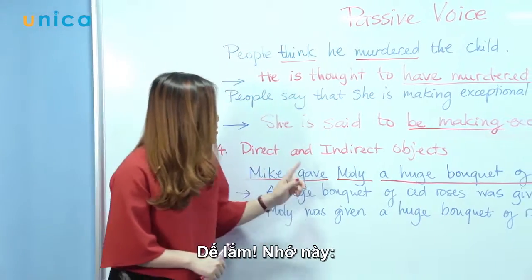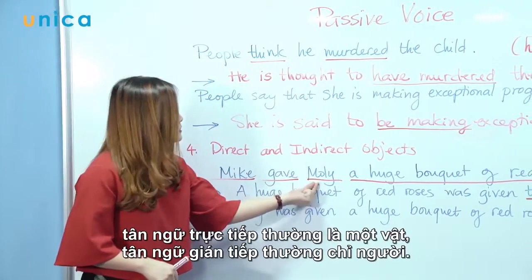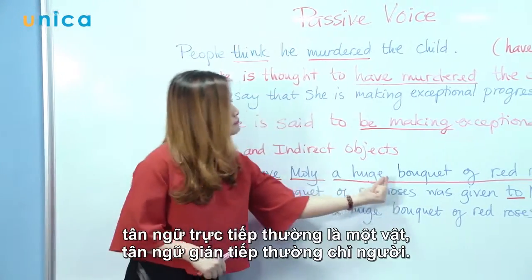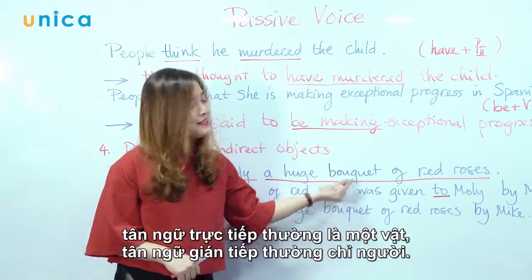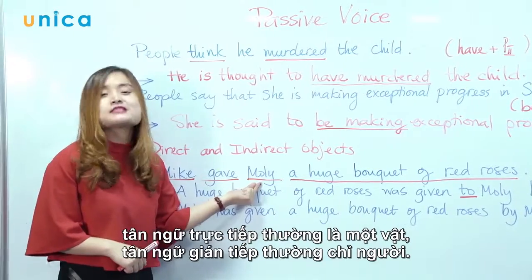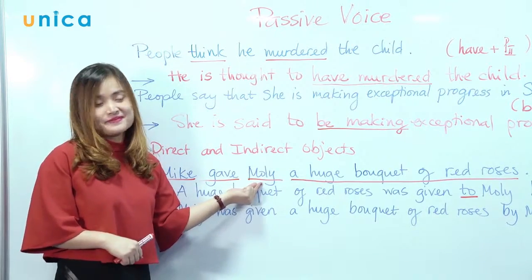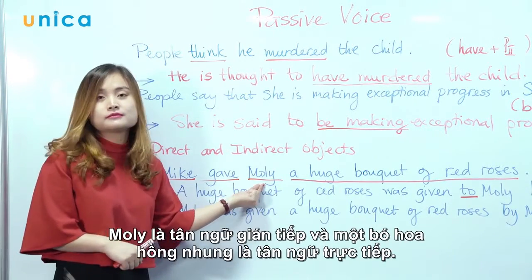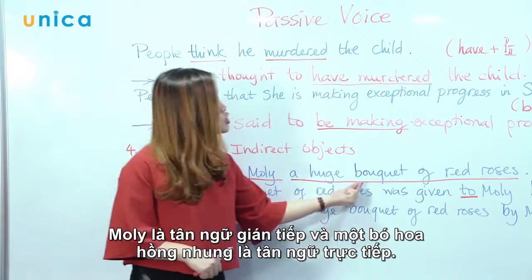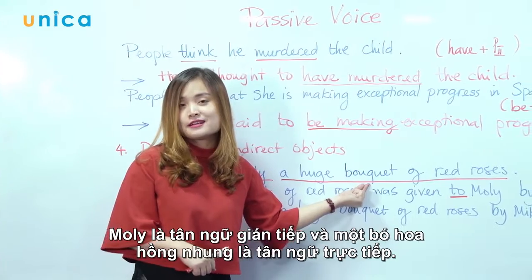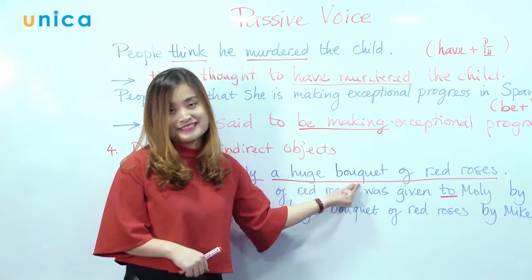Easy. So remember, direct object is normally a thing. An indirect object is normally a person. So here, Molly is an indirect object and a huge bouquet of red roses is a direct object.